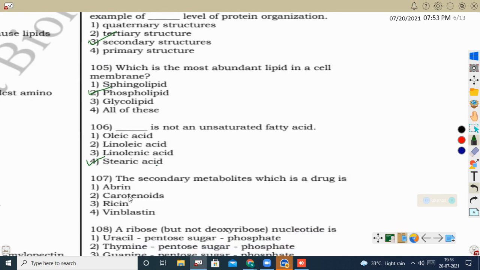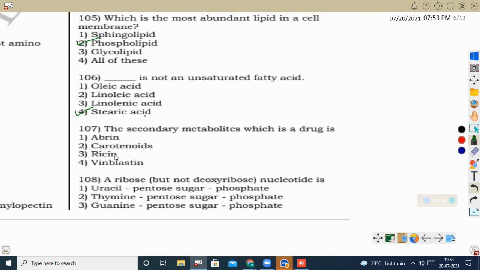Next question. The secondary metabolite which is a drug is vinblastine. We know vinblastine and curcumin, these two are the drugs which we have studied in the secondary metabolites. Vinblastine is isolated from the Catharanthus plant, and curcumin is isolated from turmeric. So here the correct option is vinblastine.